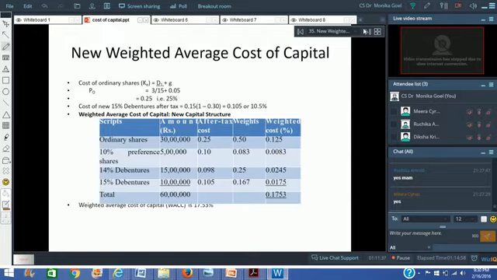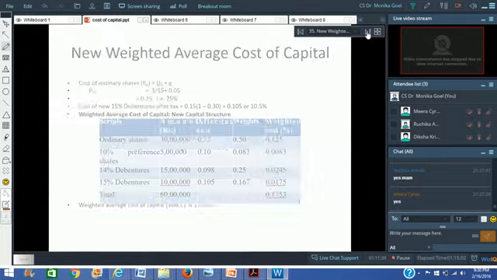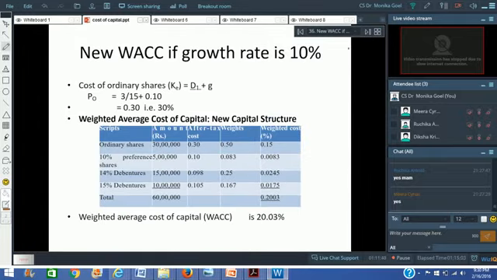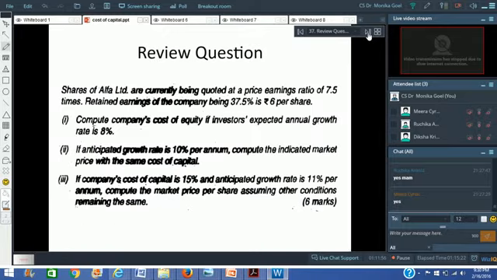Now it goes further and it says that if the growth rate also increases, again the cost of equity will increase, because at a higher growth rate the expectation of the shareholders also increases. So the weighted average cost of capital further increases to 20.03%. Right? So these kinds of questions are repeated calculations on the same formula. So there is nothing much to discuss on that.